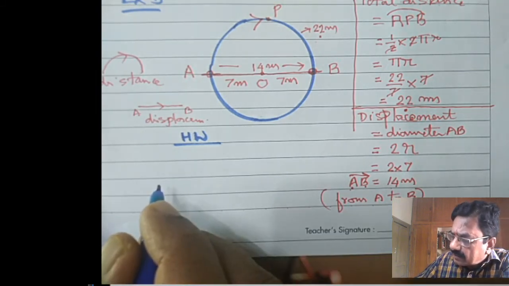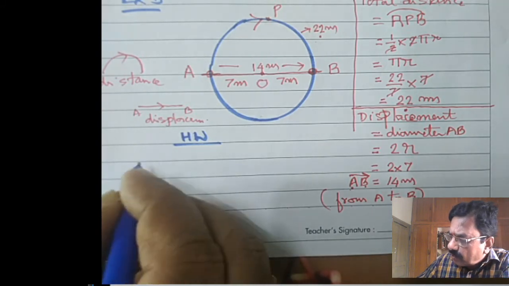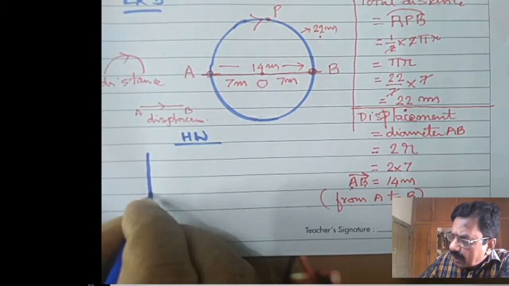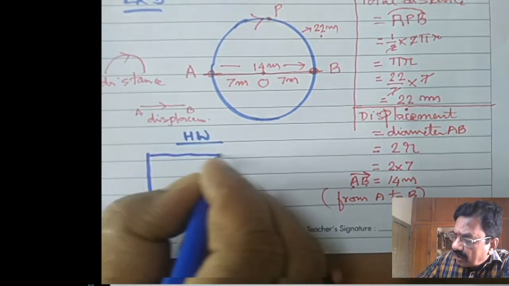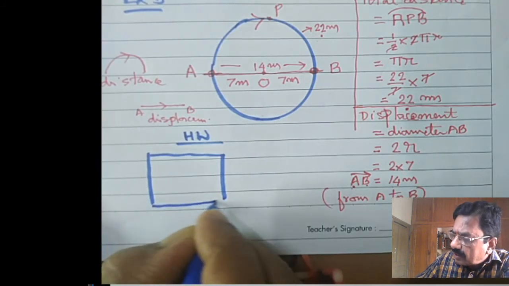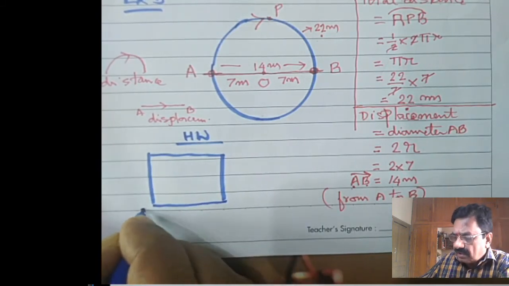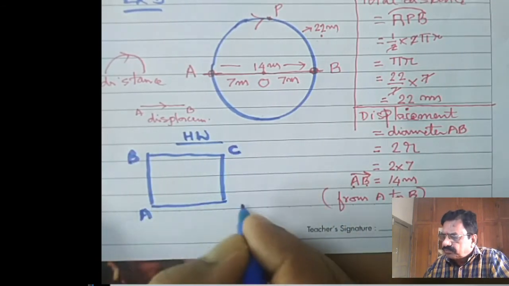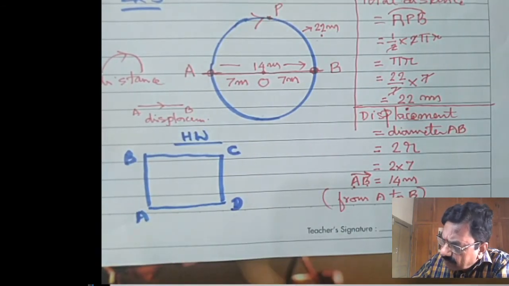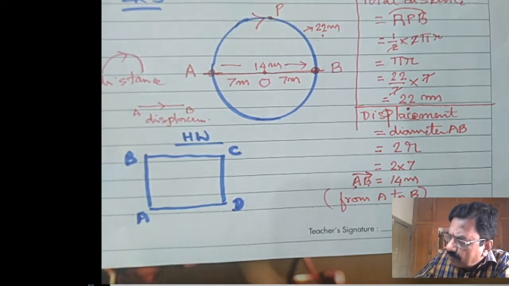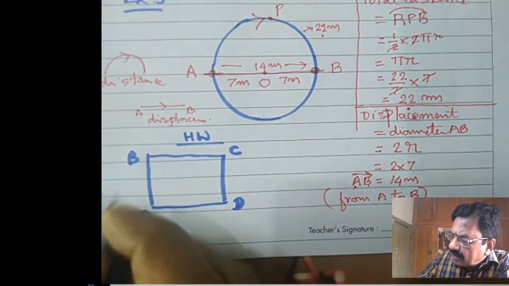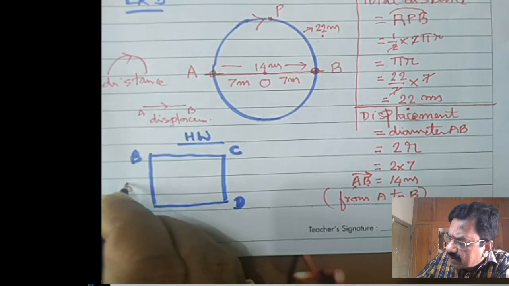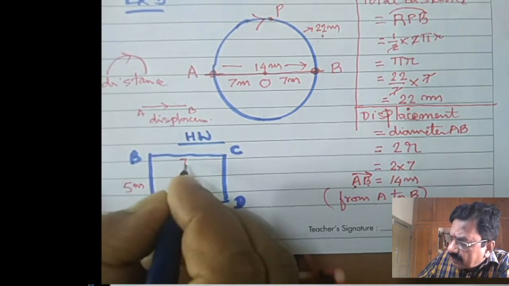Let us see this diagram. What you have to calculate, I will tell you here. A person has started from A, gone to B, gone to C, gone to D. Here the lengths I am giving: A to B 5 meter, B to C 7 meter, again C to D 5 meter and D to A 7 meter.